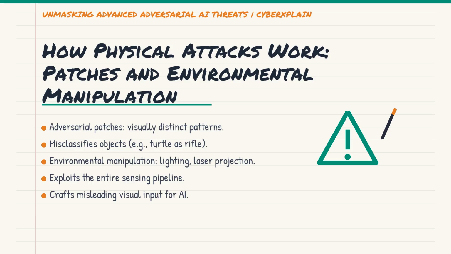Another technique is environmental manipulation, where changes in lighting, laser projection, or even strategically placed objects can alter how an AI perceives its surroundings. It's about exploiting the entire sensing pipeline, from photons hitting the camera to the neural network's processing. The attacker is essentially crafting a specific, misleading visual experience for the AI.